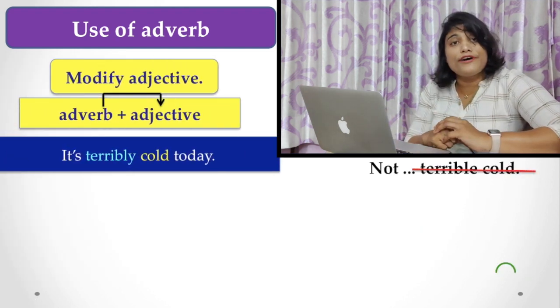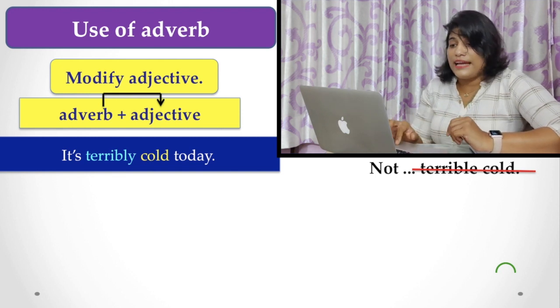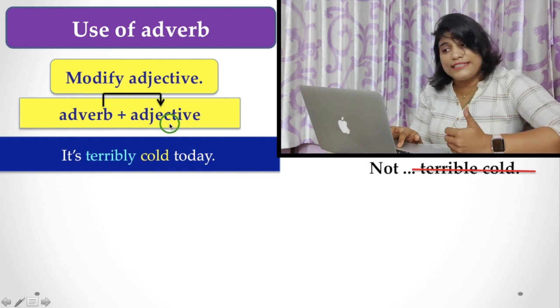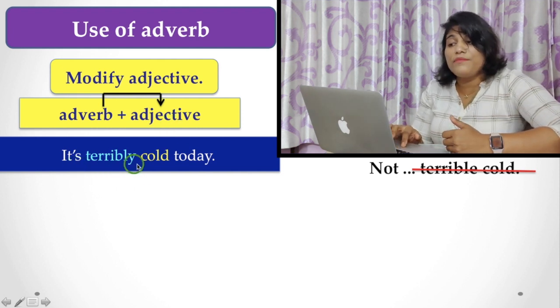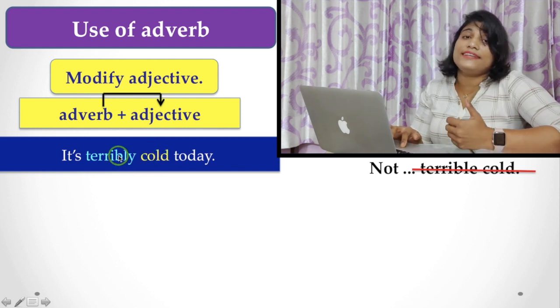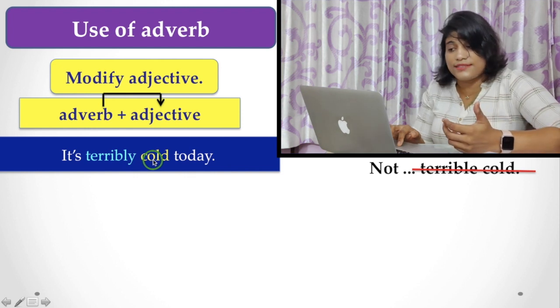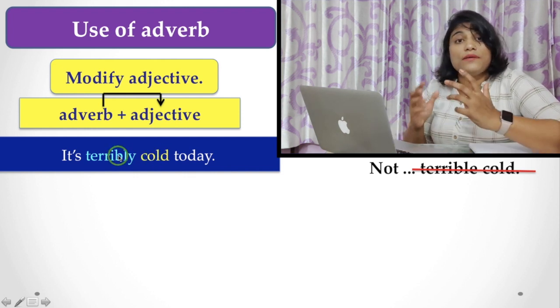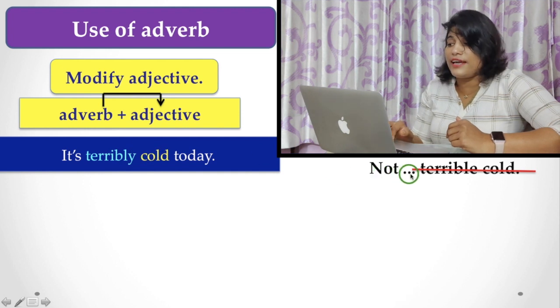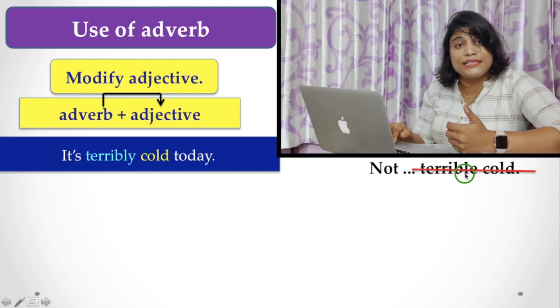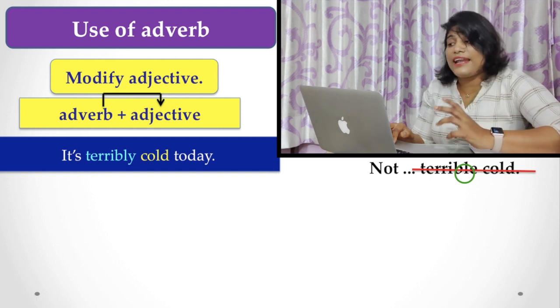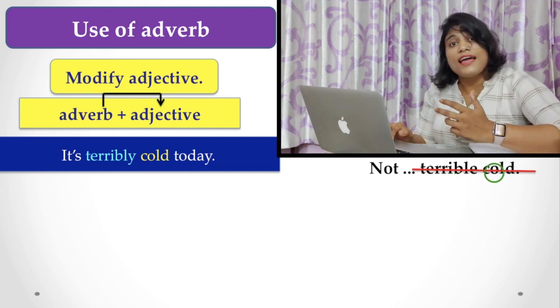Now, an adverb can modify an adjective also. That is, you use an adverb before an adjective. For example, it's terribly cold today. Here, cold is an adjective and terribly is an adverb that describes how cold it is. But you never say terrible cold, because terrible is an adjective and you never use an adjective to modify another adjective.